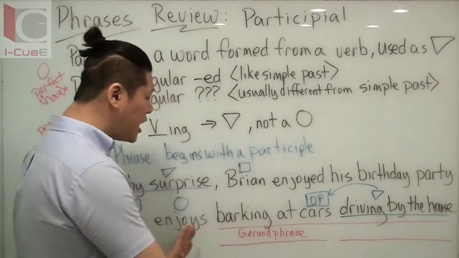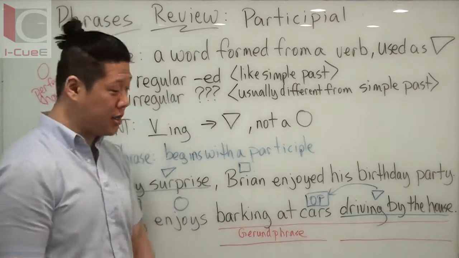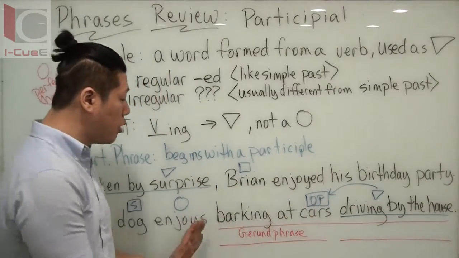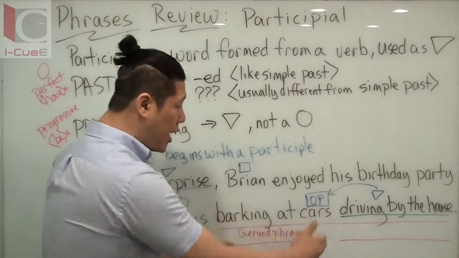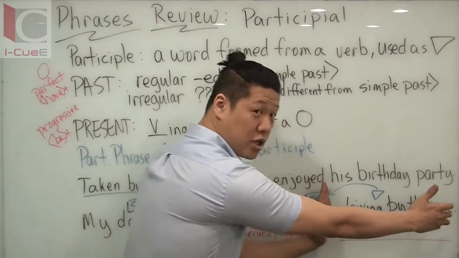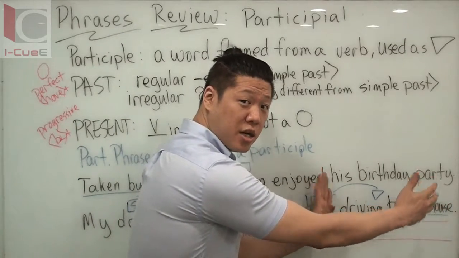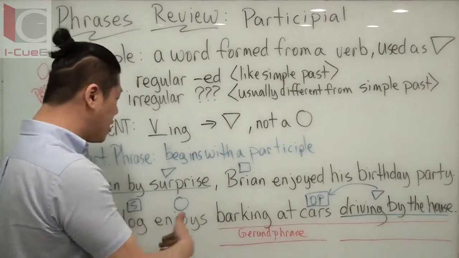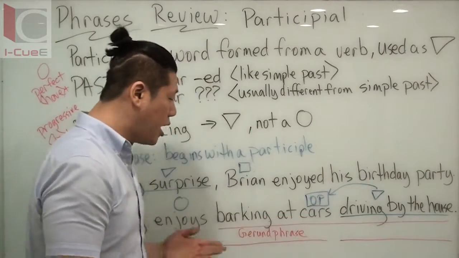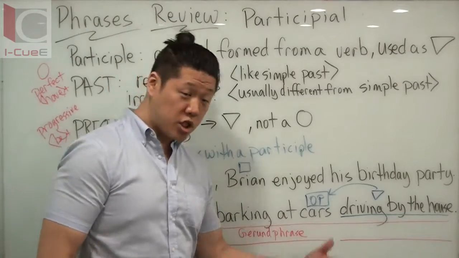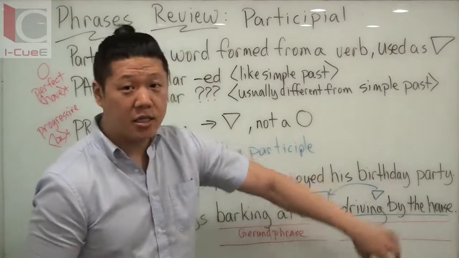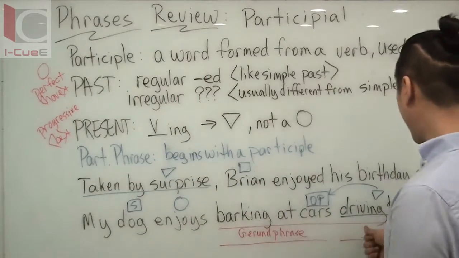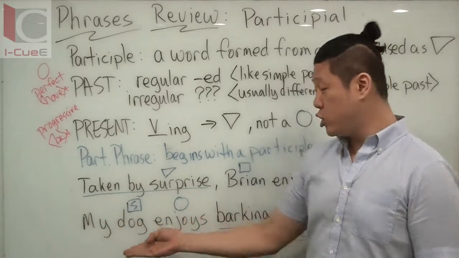But if I'm separating these ideas, I could say my dog enjoys barking at cars, and then driving by the house could also be used as another gerund phrase. If I keep them back here together, I could say my dog enjoys driving by the house, barking at cars. Gerund phrases.